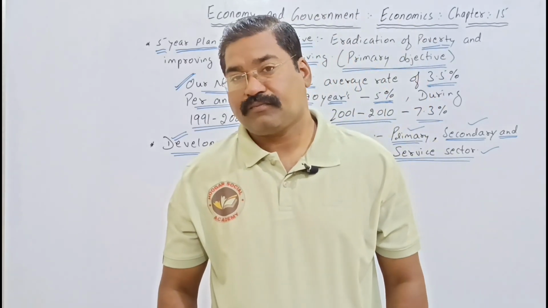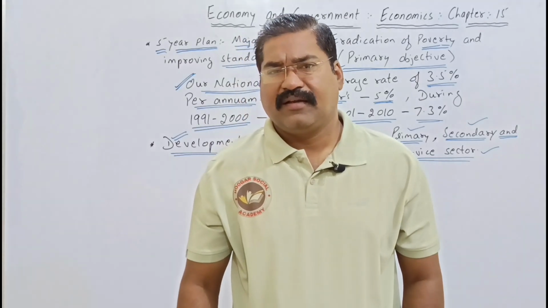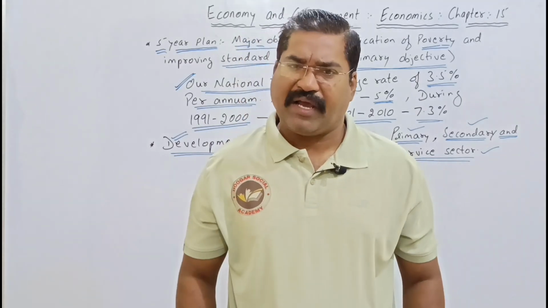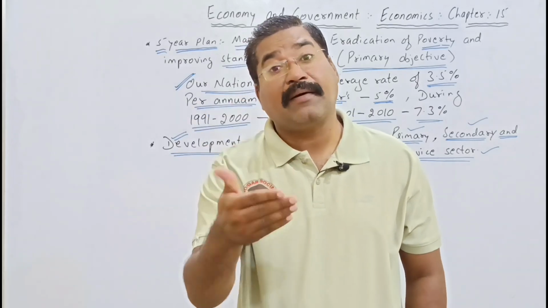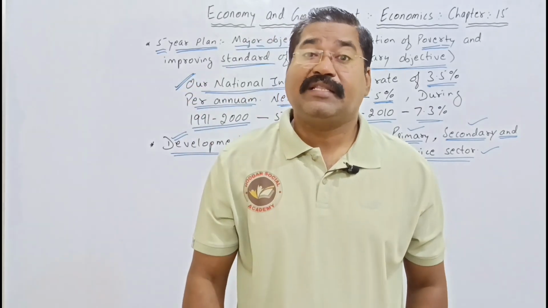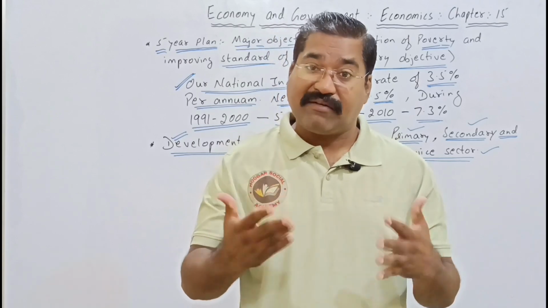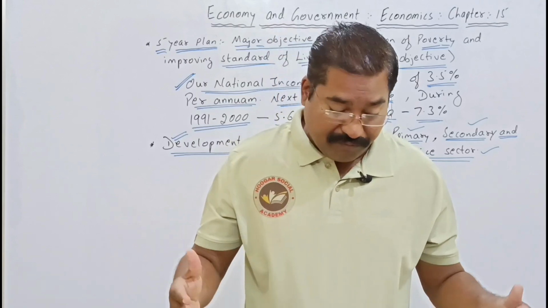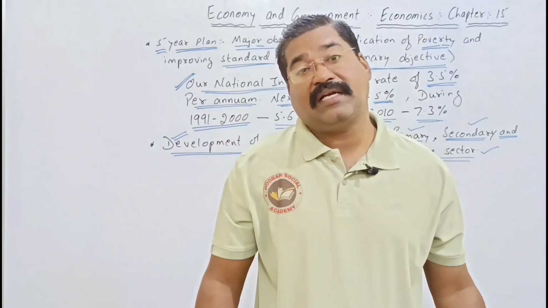Due to the introduction of the 5-year plans, we became self-sufficient in the production of food grains, and it reached 315 million tons.